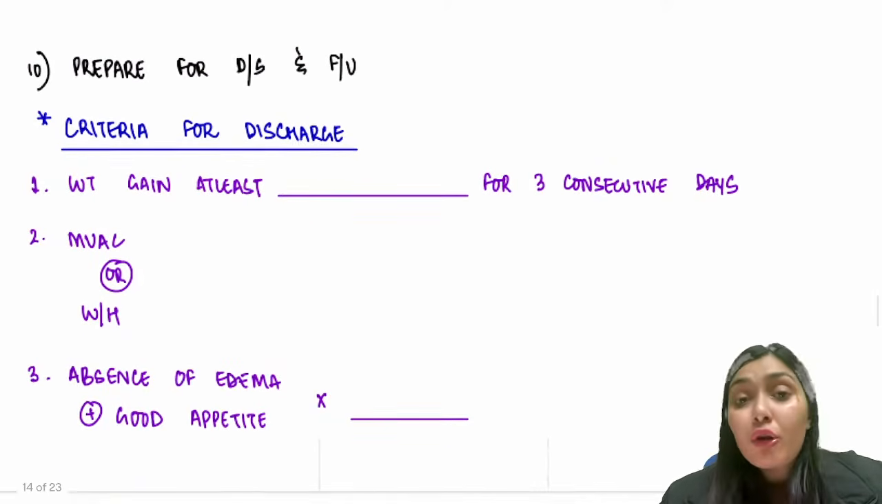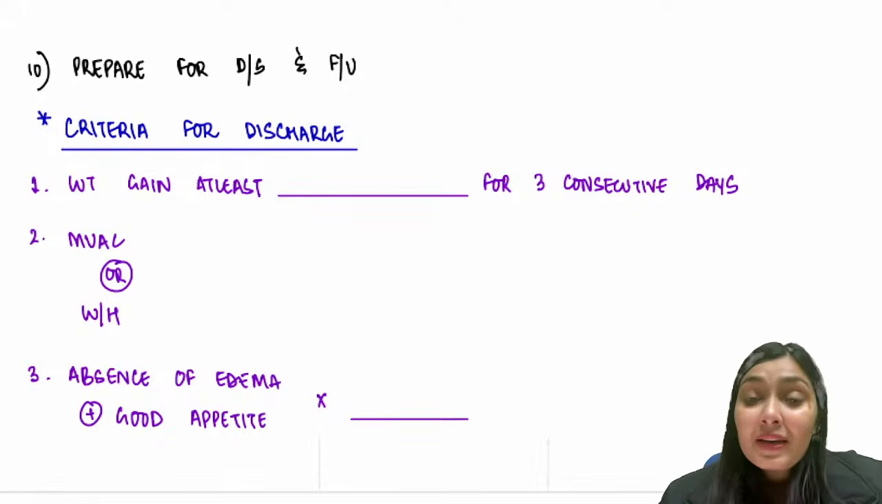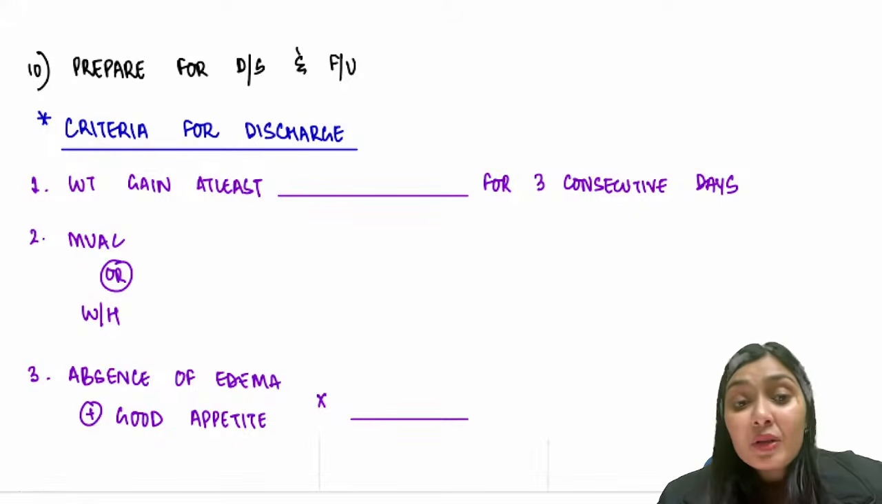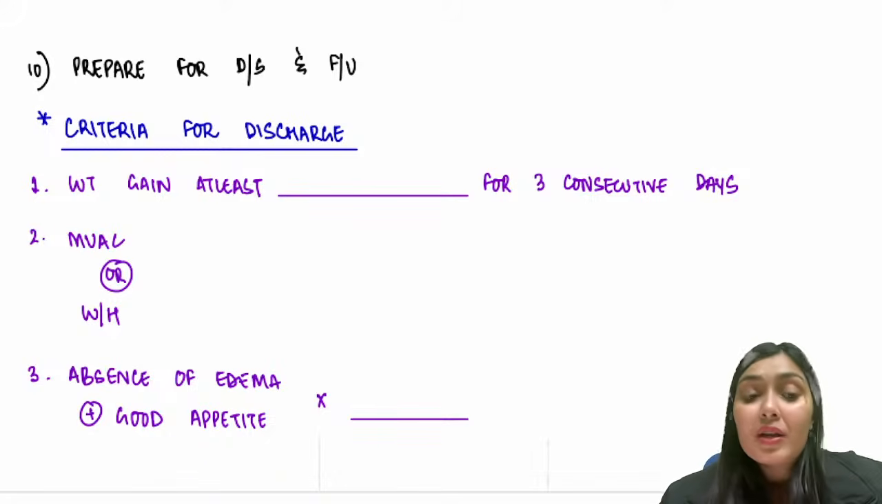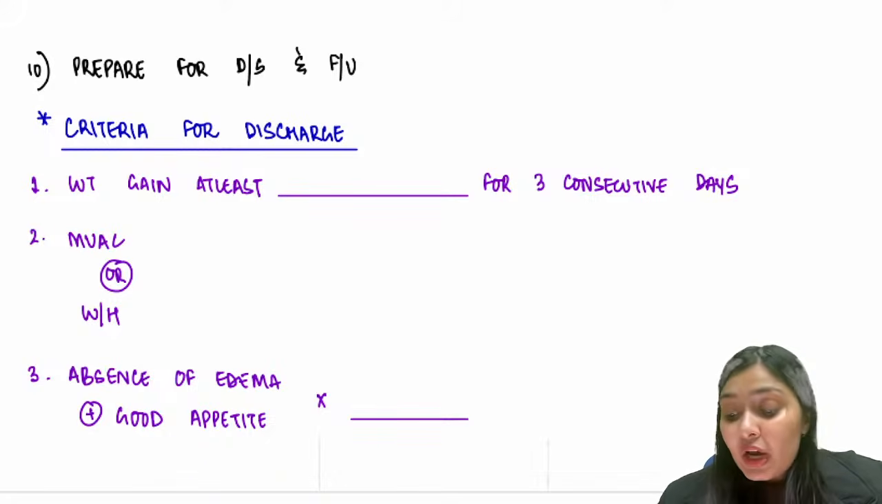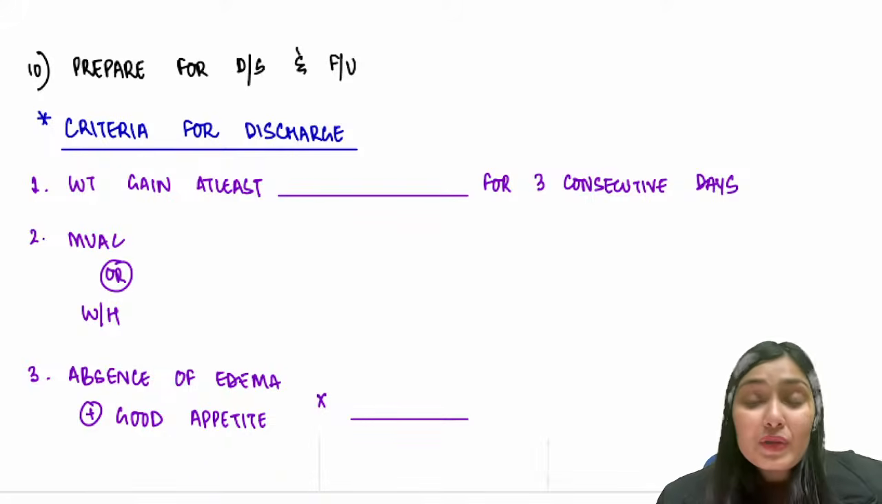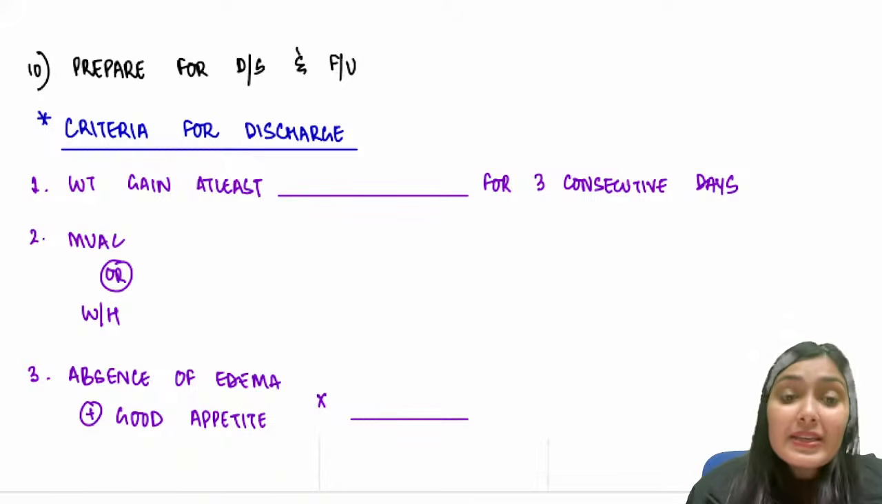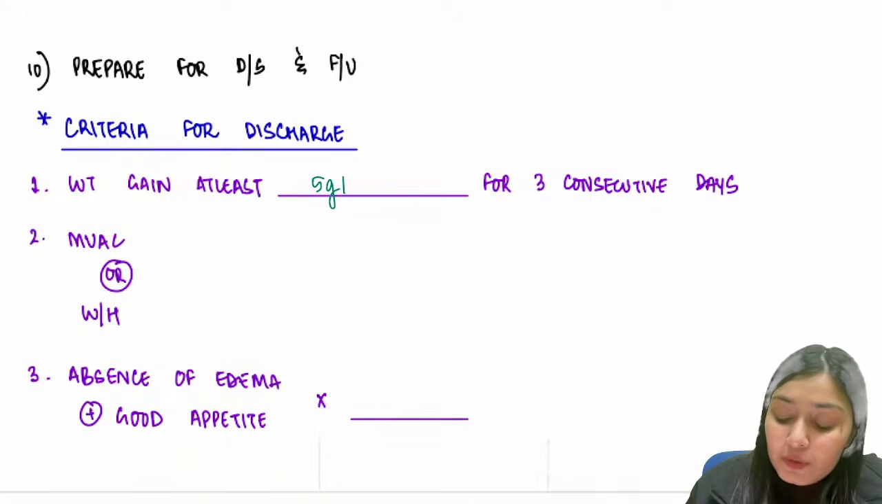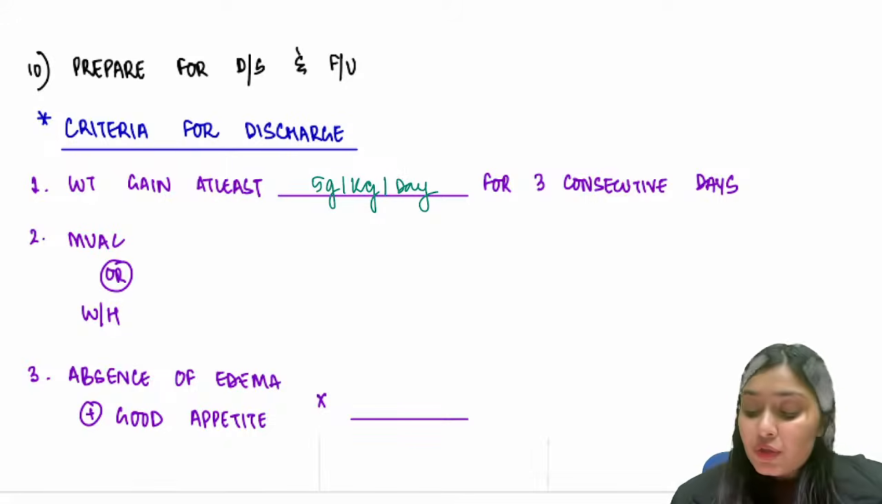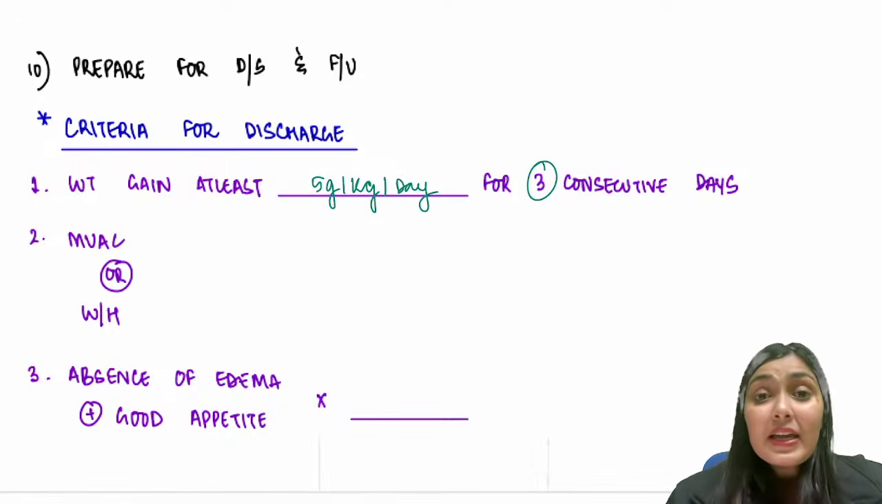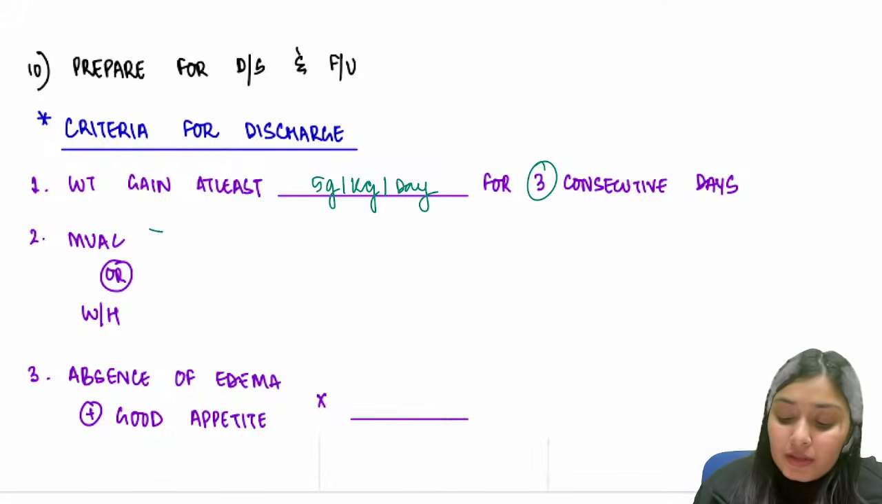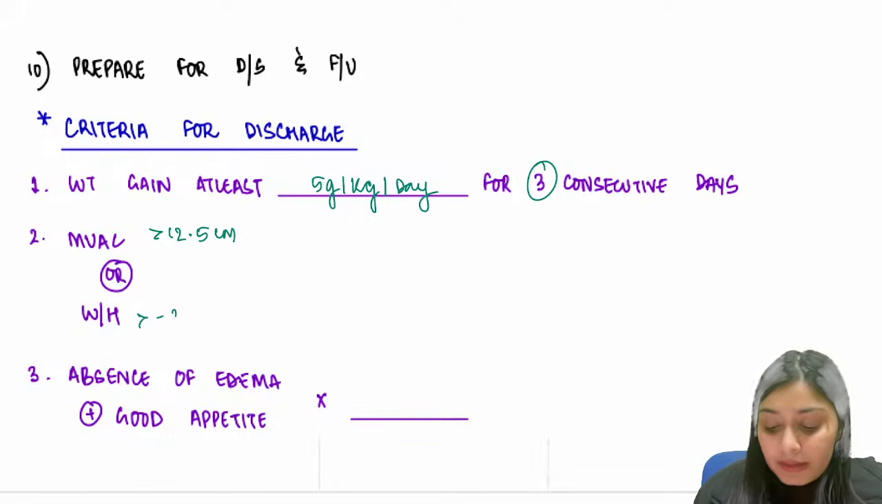Lastly, discharge and follow-up. Now we have stabilized the child and rebuilt the wasting muscles. When will you discharge this child? The discharge criteria include 4 points. The first point is about the weight of the child. So if the weight gain is at least 5 grams per kg per day, this is at least, it could be more also, for 3 consecutive days in the stabilization phase. If the MUAC has crossed more than 12.5 centimeter, or weight for height has crossed -2 standard deviation.